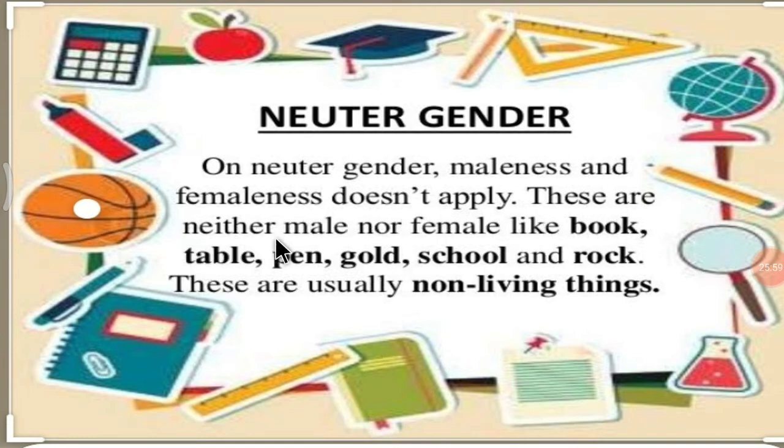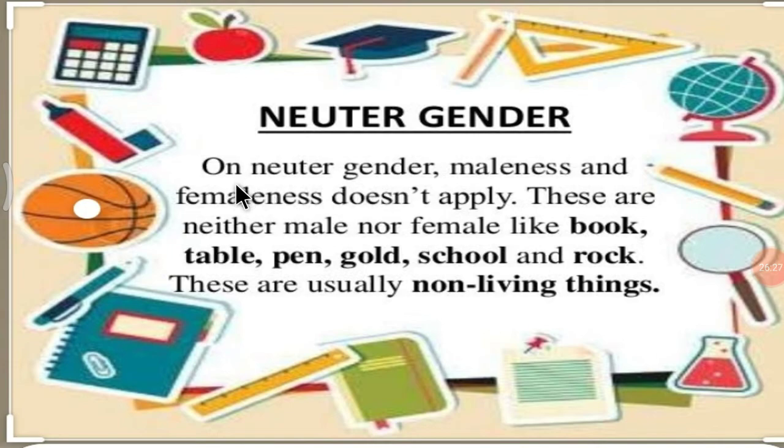These are neither male nor female, like book, table, pen, gold, school, and rock. These are usually non-living things. So I hope you all understand what is neuter gender.